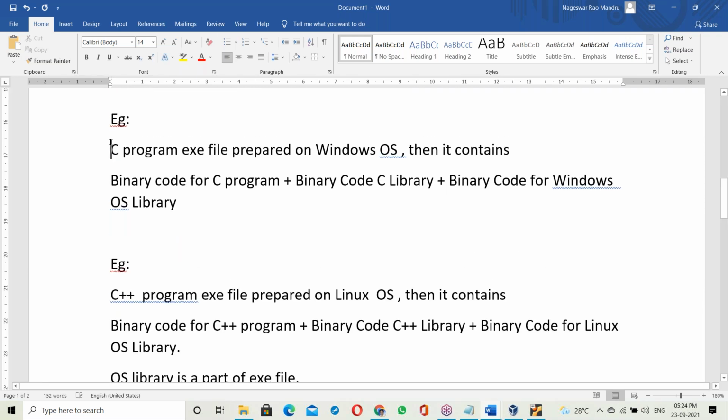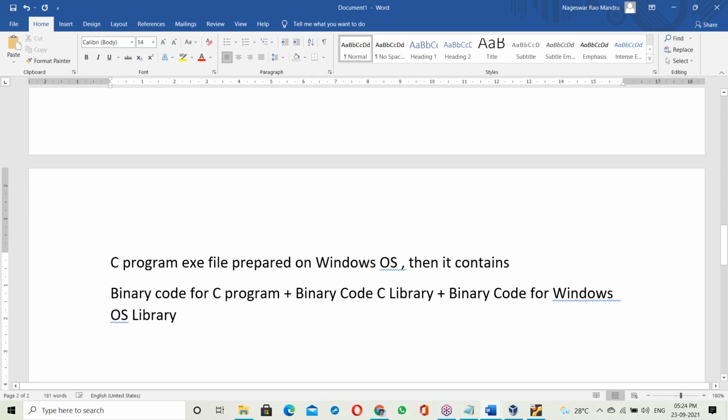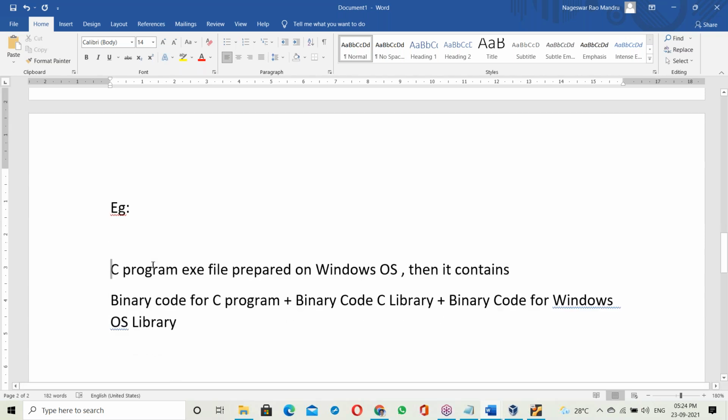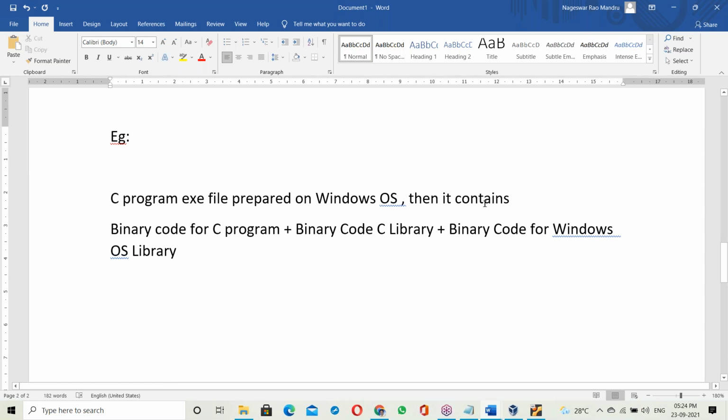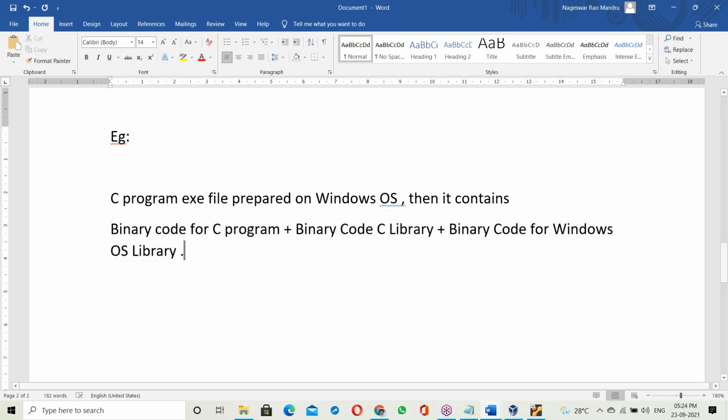Now let us see how this C program exe file prepared on Windows OS works. Let us take this example. A C program exe file prepared on Windows OS contains binary code for the C program, the C library, and the Windows OS library.